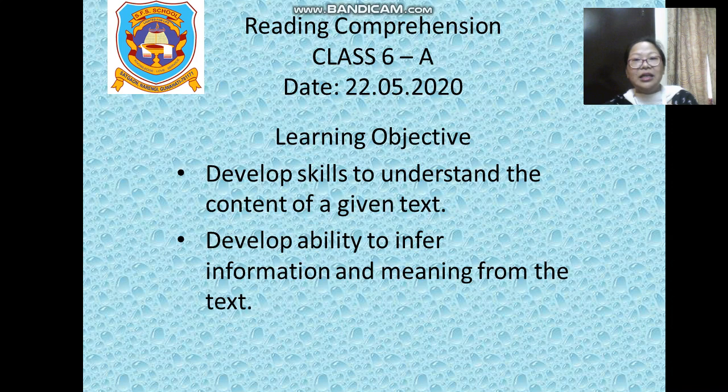If there is any passage given, you should be able to understand the text and develop the ability to infer information and meaning from it. I explained yesterday that to infer means to take out information and meaning from the text. So you should be able to take out what information is given in the passage and what is the meaning of it.